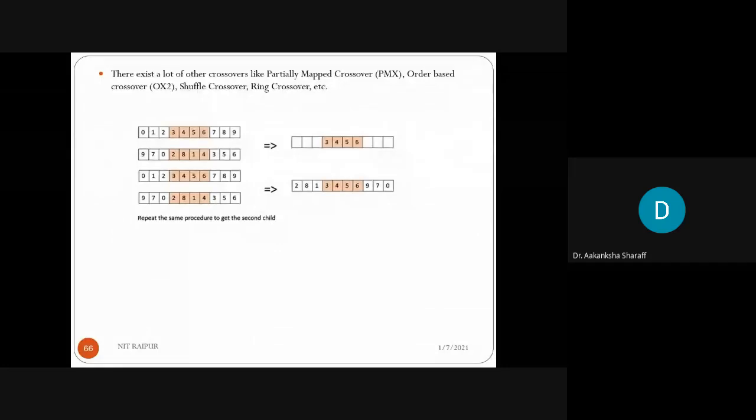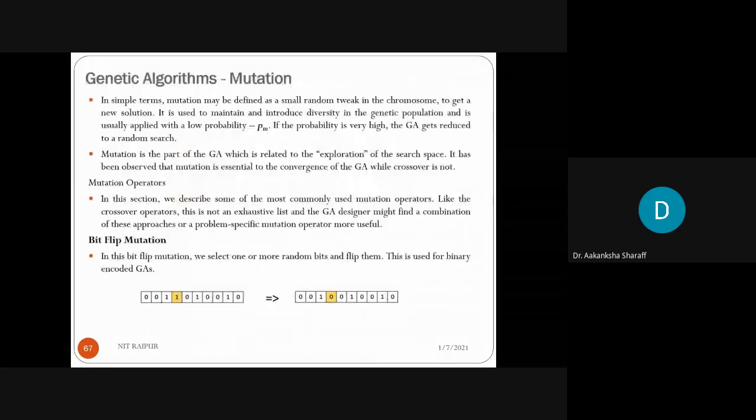Now after crossover, the next operation we will perform is the mutation operation. What happens in mutation? In simple terms, mutation may be defined as a small random tweak in the chromosome to get a new solution. It is used to maintain and introduce diversity in the genetic population and is usually applied with a low probability. If the probability is very high, the genetic algorithm gets reduced to a random search.